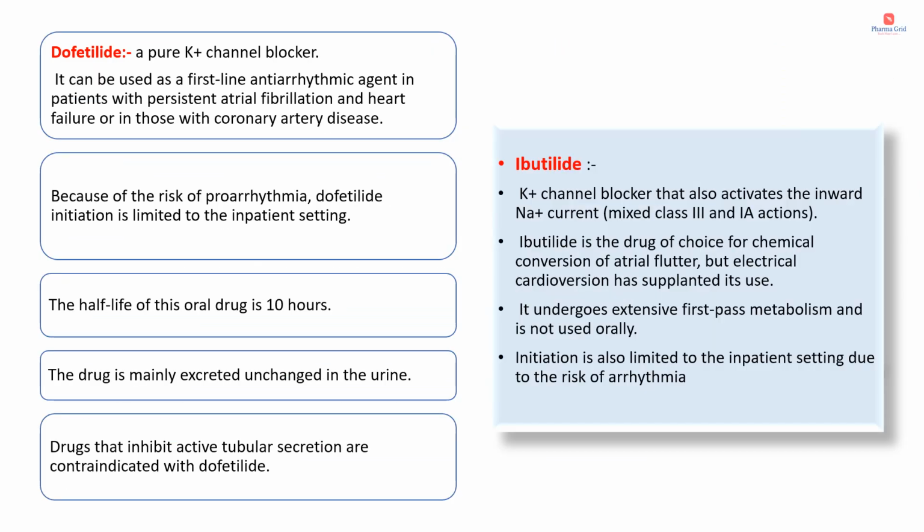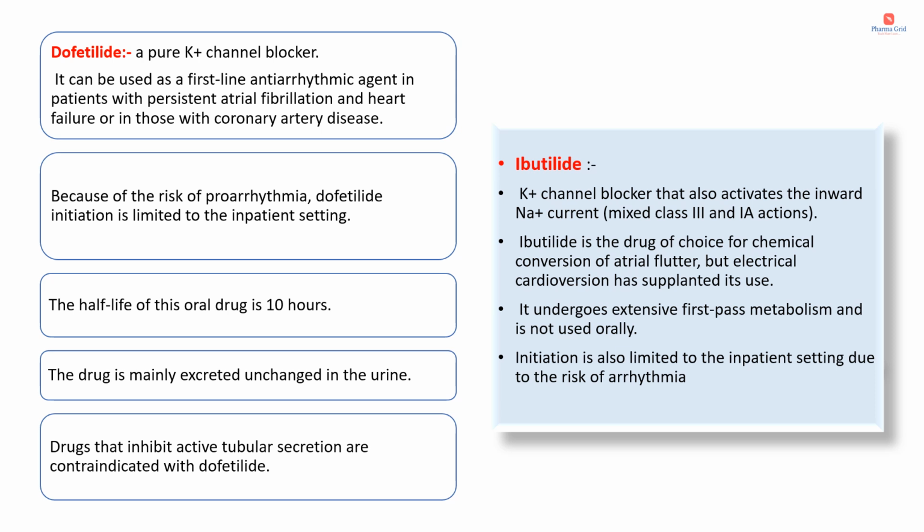Dofetilide is a pure potassium channel blocker. It can be used as a first-line antiarrhythmic agent in patients with persistent atrial fibrillation and heart failure or in those with coronary artery disease. Because of the risk of proarrhythmia, dofetilide initiation is limited to the inpatient setting. The half-life of this oral drug is 10 hours. The drug is mainly excreted unchanged in the urine. Drugs that inhibit active tubular secretion are contraindicated with dofetilide.